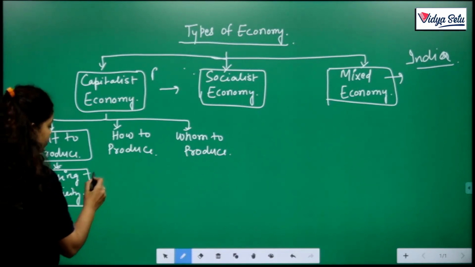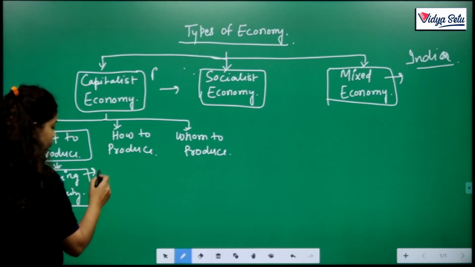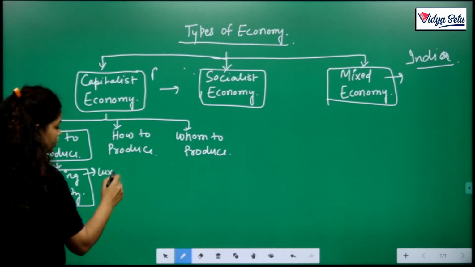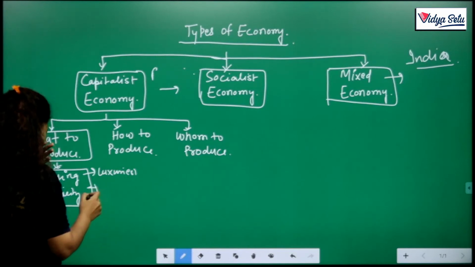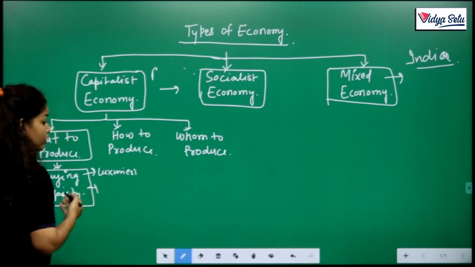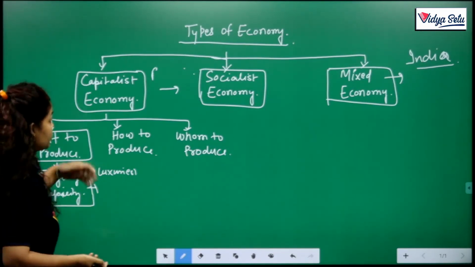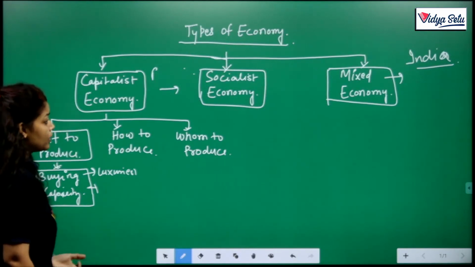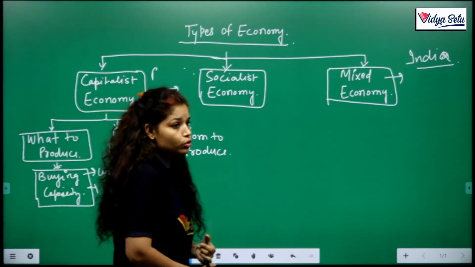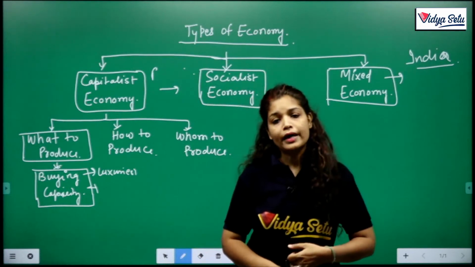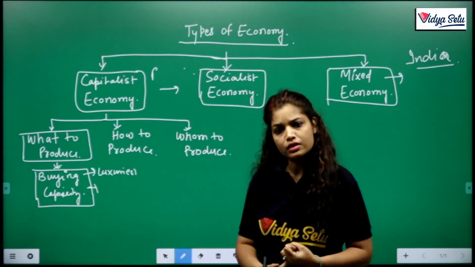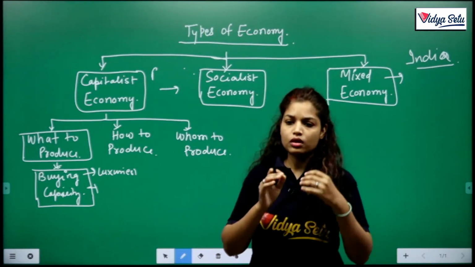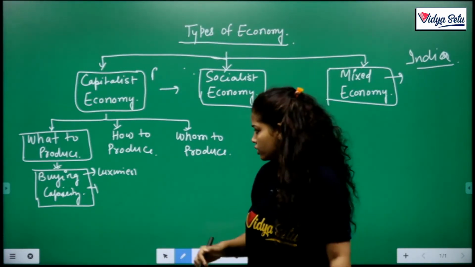If people want luxurious goods more, then he produces luxurious goods. If they want alcohol, tobacco or immoral goods which have a large profit margin, then they produce those goods. So in a capitalist economy, what to produce is decided by buying capacity.